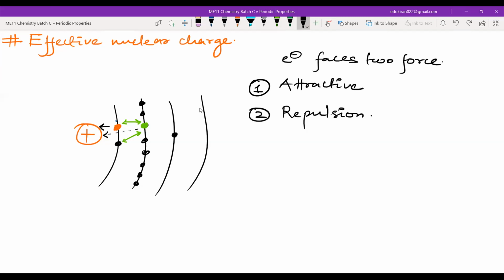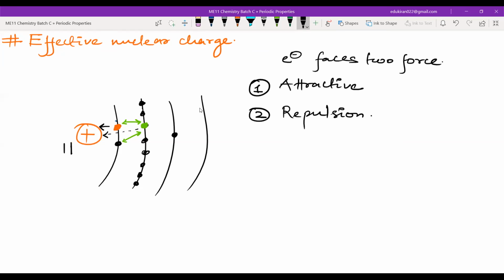For example, how many electrons do we have here? We have 11 electrons, that means 11 protons, so there will be 11 positive charge. Now these two electrons in the first shell will be experiencing all the positive 11 charge, but there will be some reduction in the charge experienced by the second shell electrons, and the reduction in charge experienced by the third shell will be maximum. Yes or no? Yes, sir.